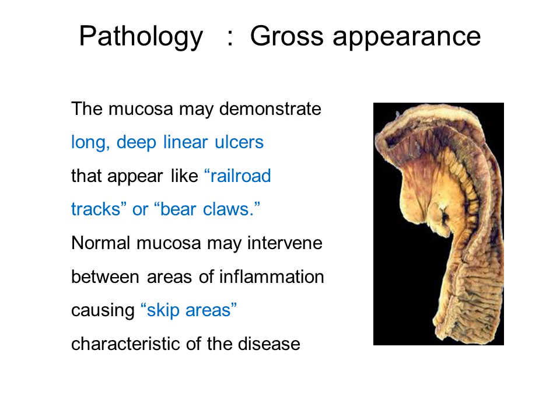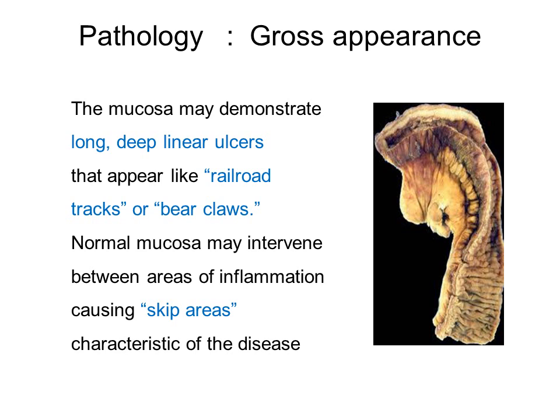On cut section, you will see that mucosa is showing long, deep, linear ulcers, and in ulcerative colitis they were superficial. But here in Crohn's disease, the ulcers are long, they are deep and linear. So these kind of ulcers give you appearance of railroad track or bear claws. So normal mucosa which may intervene between the areas of inflammation appears normal.